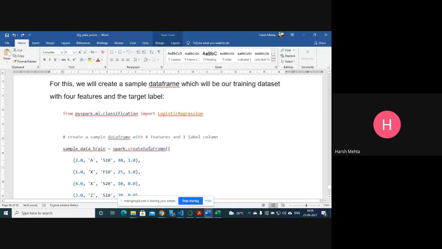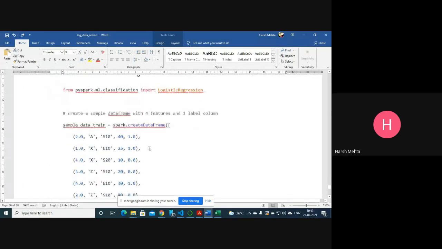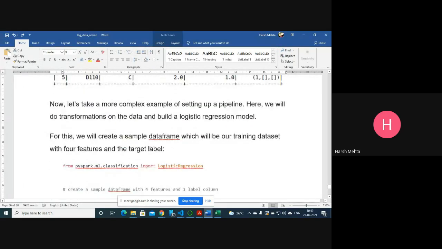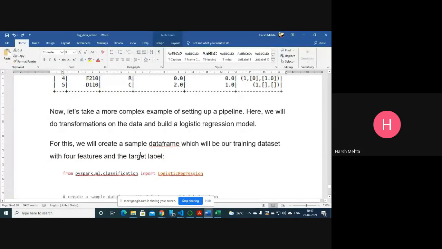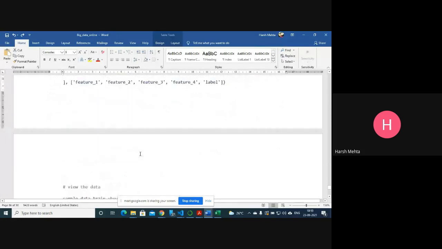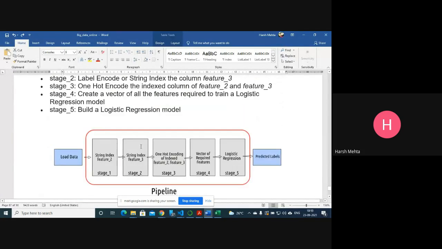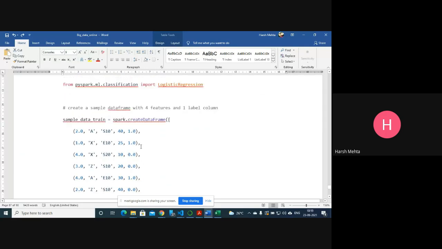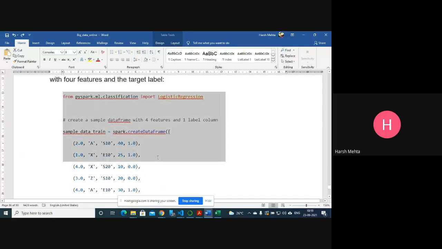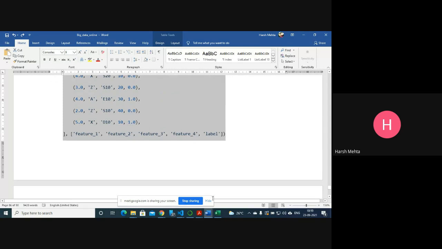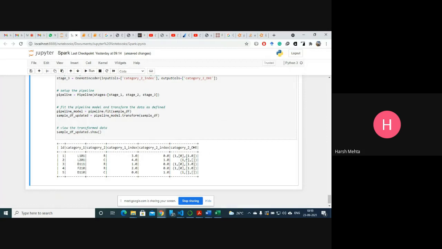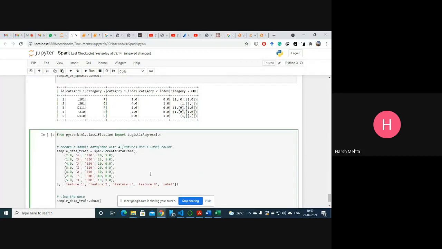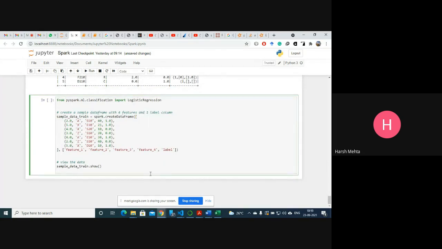Fine. So after that, once we transform the data, we apply logistic regression. We have transformed the data into this, and now our data is ready for machine learning. And we can apply some logistic regression. So this is a complex example of logistic regression. Let me run this. Till now we have just transformed the data using the pipeline approach. Now we apply machine learning on the pipeline, on this current data.